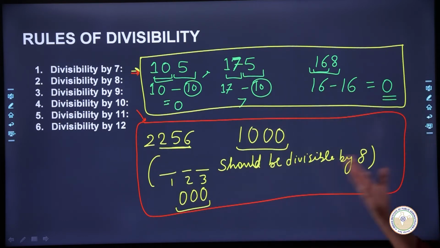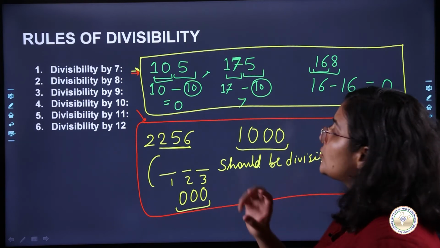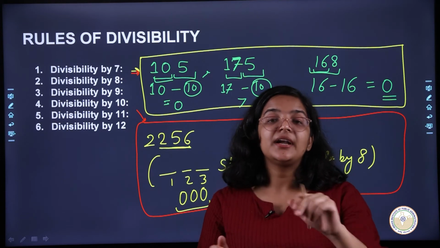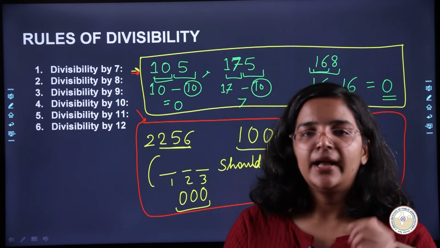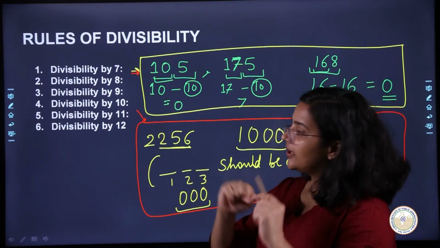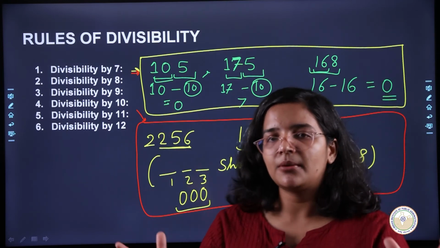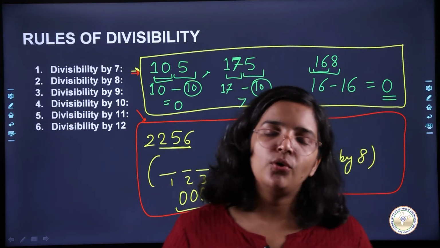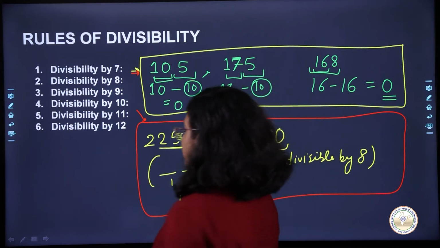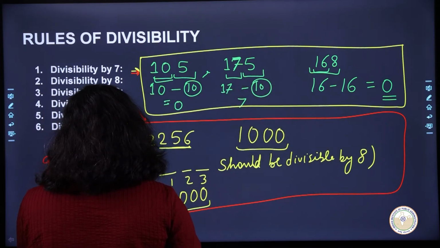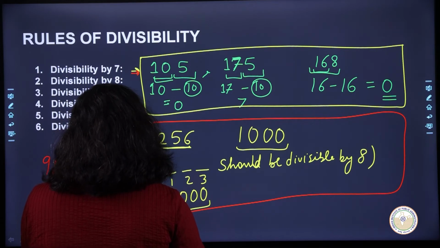Okay, now if we talk about what is the divisibility rule for 9. So 3 के लिए what was the divisibility rule? You added the face value of all the numbers, and if that number was divisible by 3, you were fine. Similarly, you will add the face value of all the digits. If it is divisible by 9, then your whole number is divisible by 9. So let's say for example, I have 9, 8, 1, 2, 7.